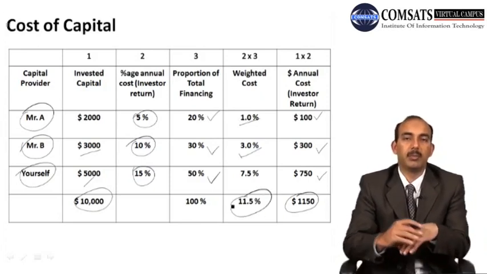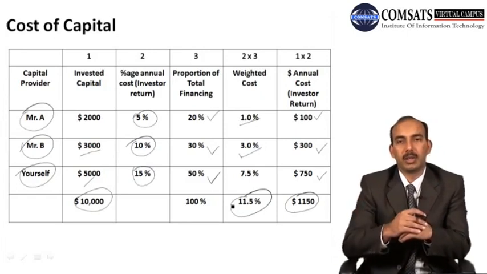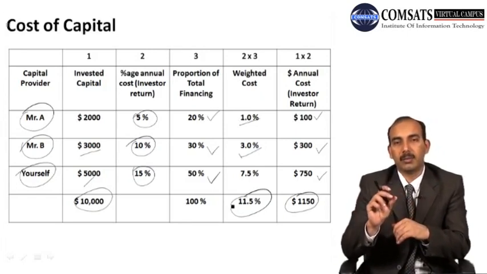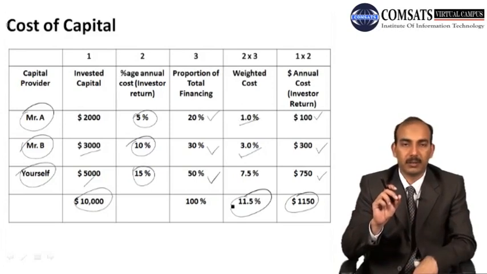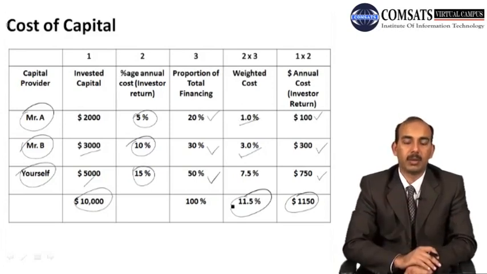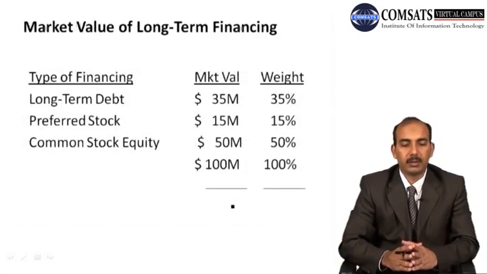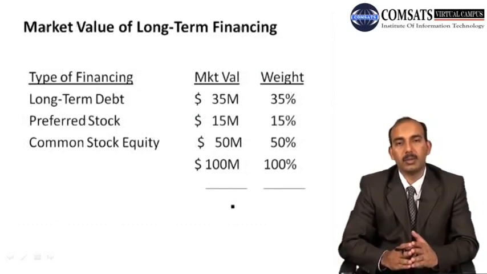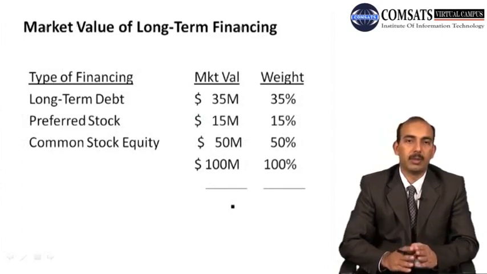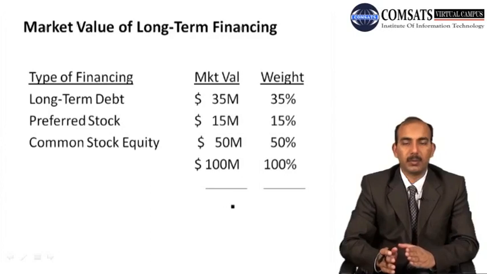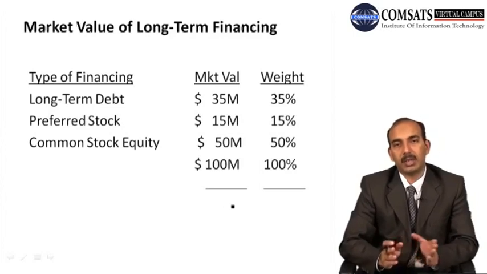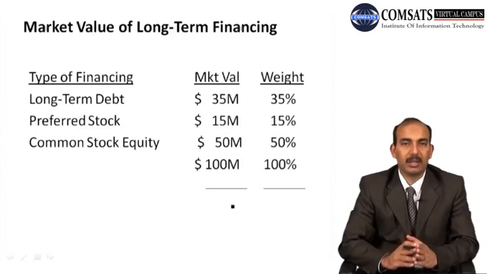Now if the firm has to start any new project, in that case the firm will at least be looking for a rate of return equal to 11.5%. And how do we assign values? We use the market values, we don't use the book values. In fact, whenever the firm has to assign its weights to any source, in that case market values are taken.